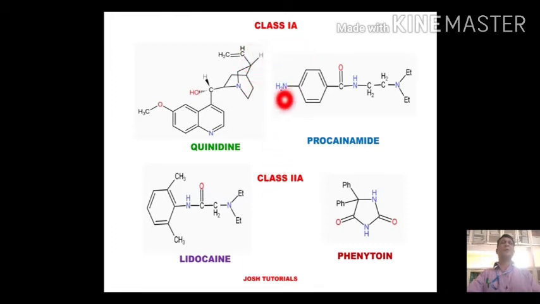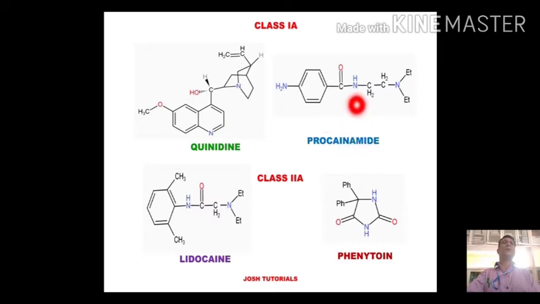For class 1A, we have examples like quinidine and procainamide. Quinidine is the isomer of quinine, which is an anti-malarial drug. But a small modification on this carbon gives us the isomer quinidine, which has the antiarrhythmic property. The next example is procainamide, which is the isosteric analogue of procaine.